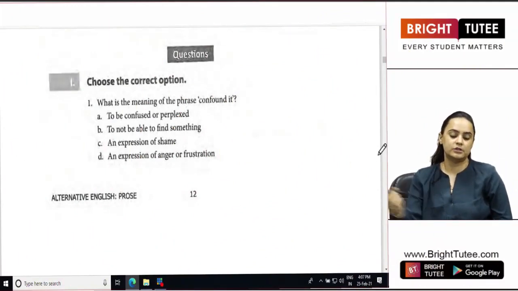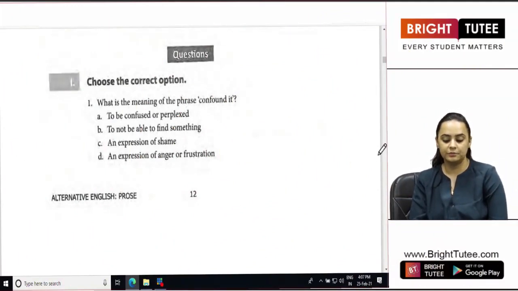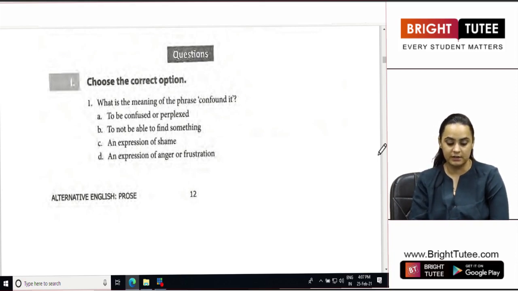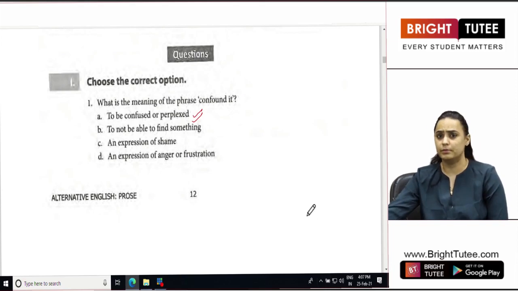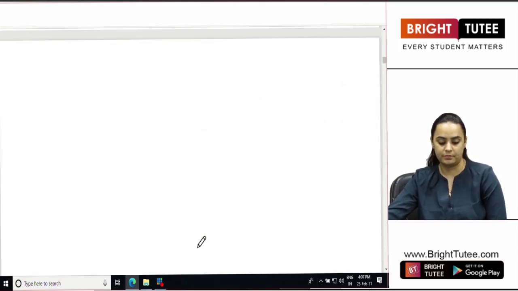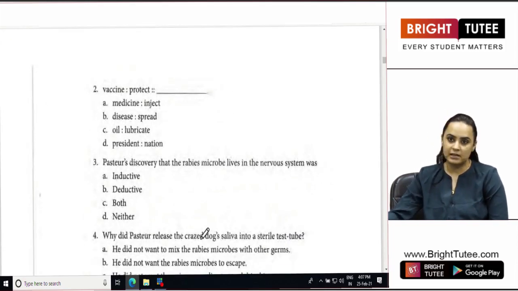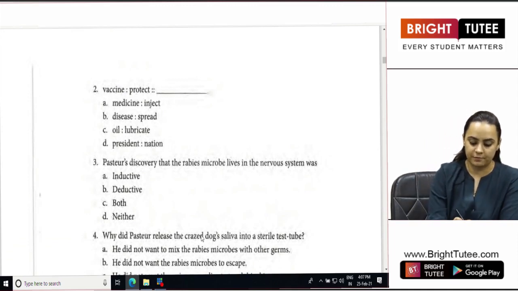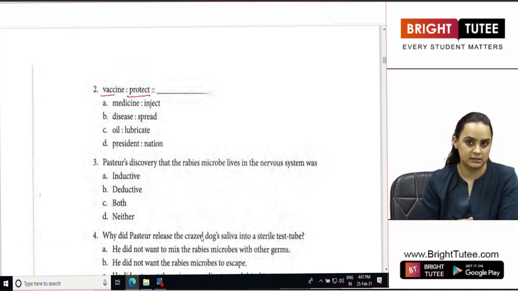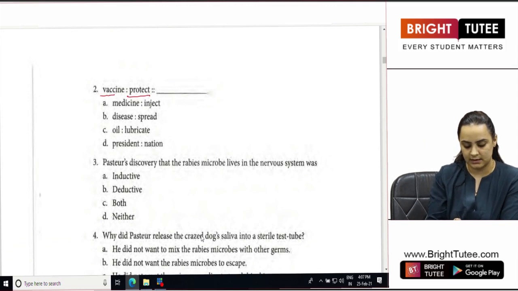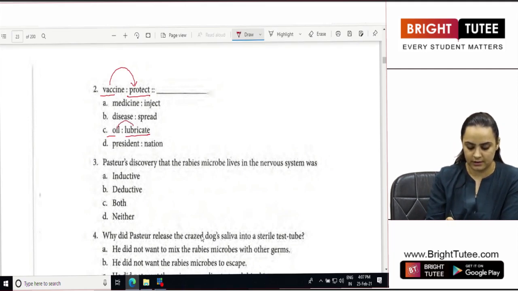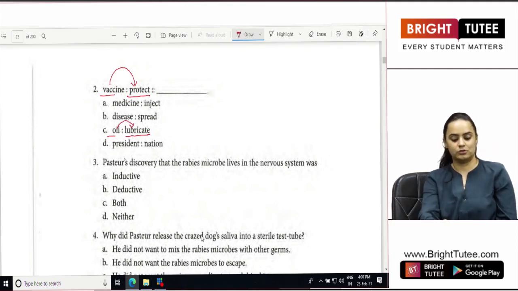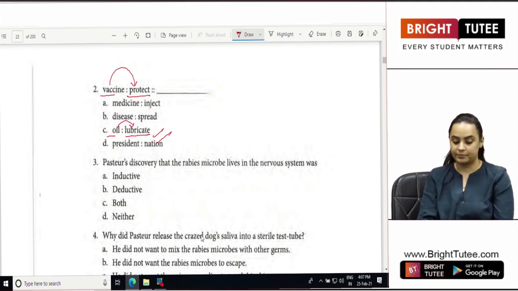So choose the correct option. What is the meaning of the phrase "confound it"? As we have discussed, to be confused about something, to be perplexed about something. Now this is an analogy question. If vaccine protects us, then oil lubricates us. The effect of vaccine is protection. The effect of oil is lubrication. So the answer is C part.